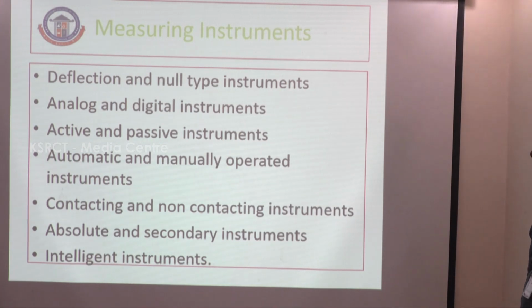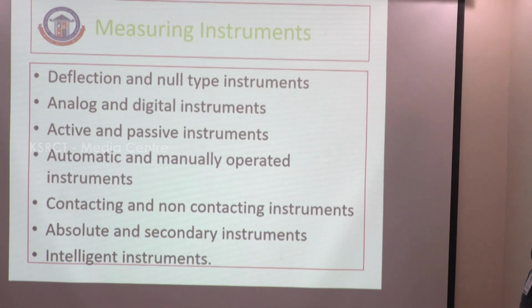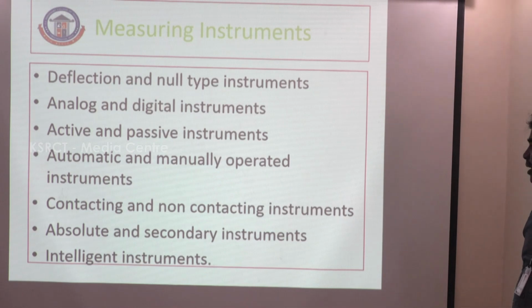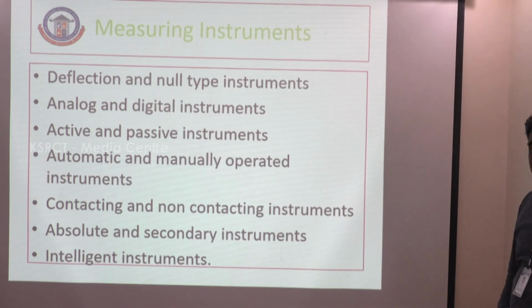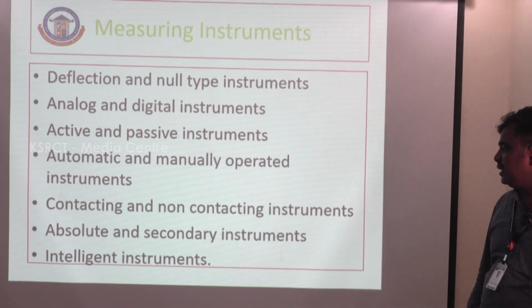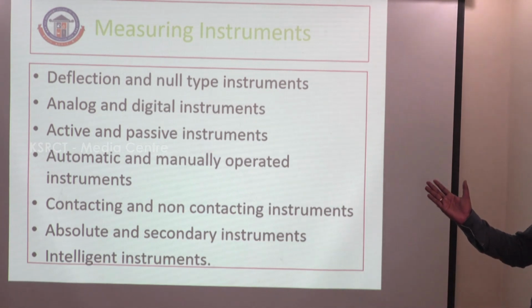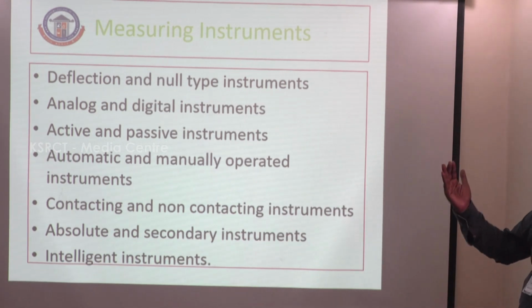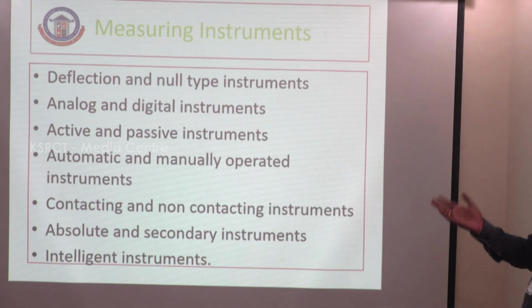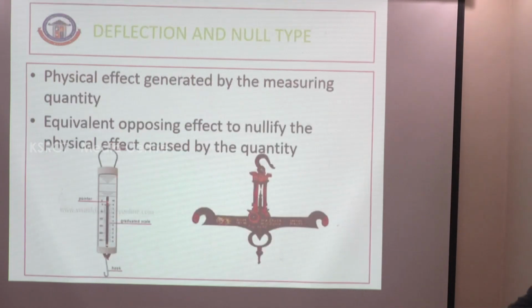Second, analog and digital instruments; active and passive instruments; automatic and manually operated instruments; conducting and non-conducting instruments; absolute and secondary instruments. Last one, intelligent instruments. These are the various instruments used to measure the value. We discuss them one by one.